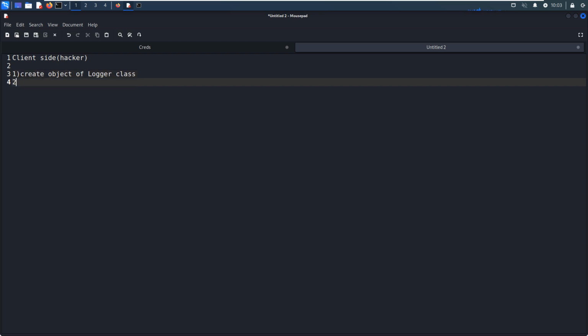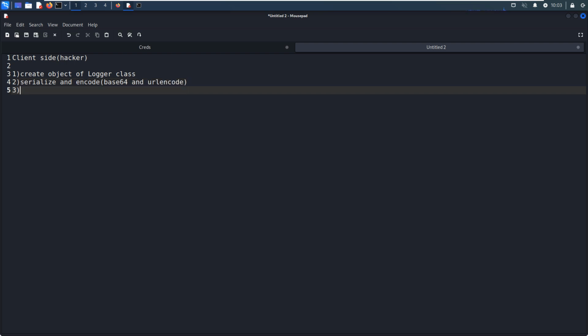The second step is to serialize and encode. The encoding involves base64 and URL encode.